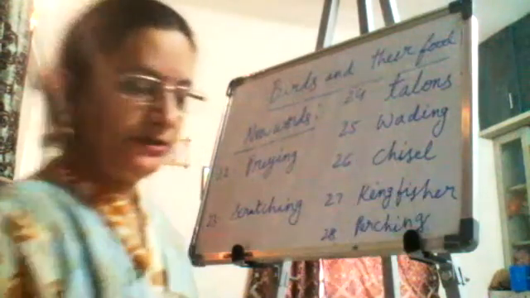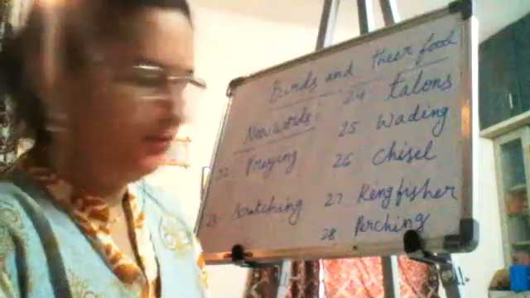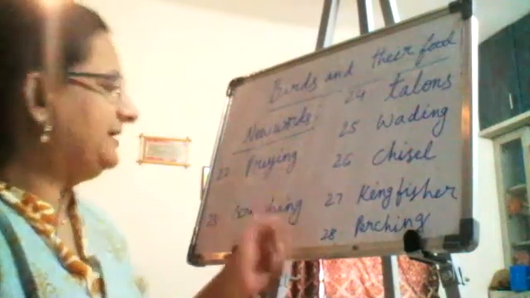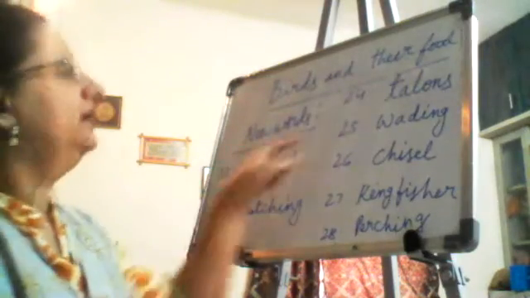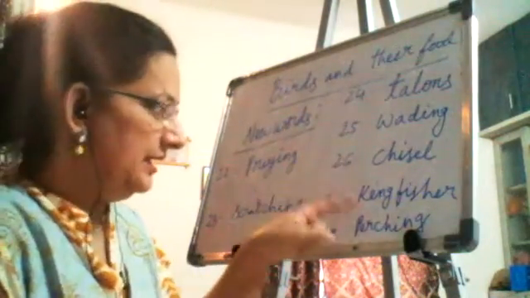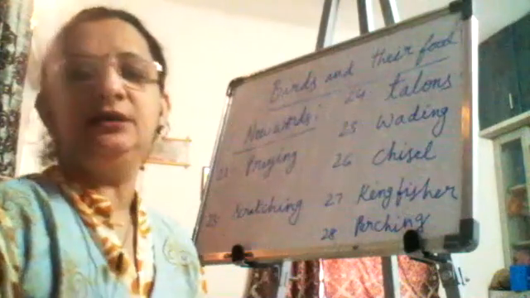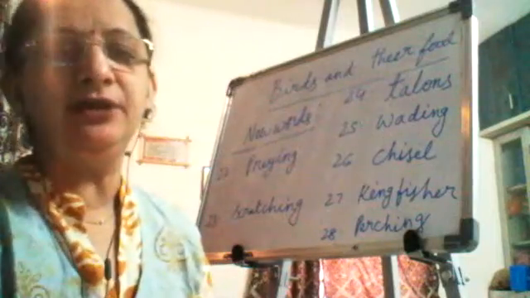We didn't write this. Walking, climbing, swimming, you all know. Perching is something new. So preying, scratching, talons, wading, chisel, kingfisher, perching. So these are the new words of this lesson. You have to stop the video and then write your spellings.